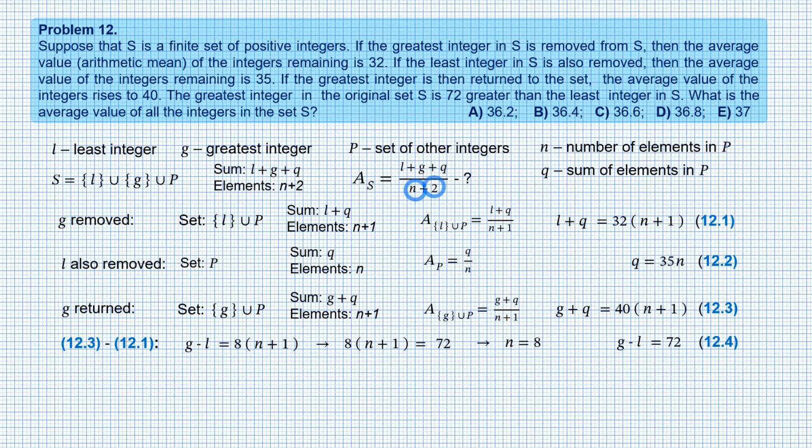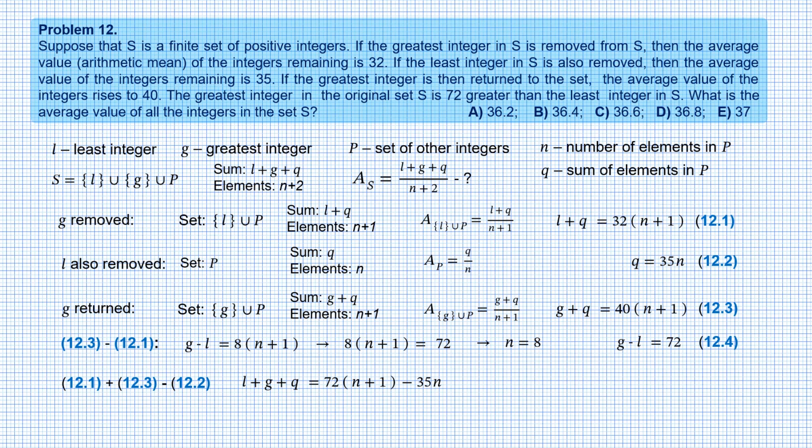Now we know the denominator for the average, and the only thing remaining to find is the numerator, L plus G plus Q. To do that, we add equations 12.1 and 12.3 and subtract equation 12.2. In the left hand side we get L plus G plus Q, which is just what we need, and the right hand side can be computed as we know the value of N.